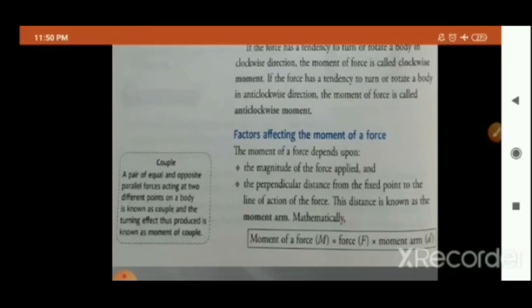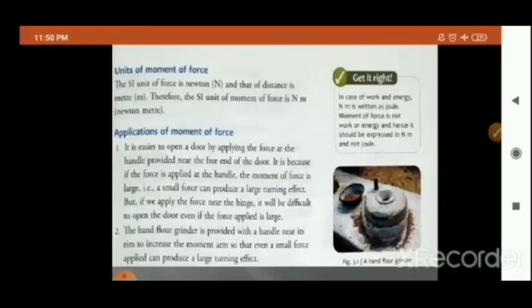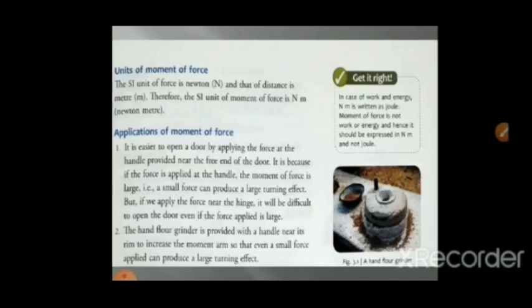Yes. Now children, one more thing is given. SI unit of force. Just go through it. Okay.